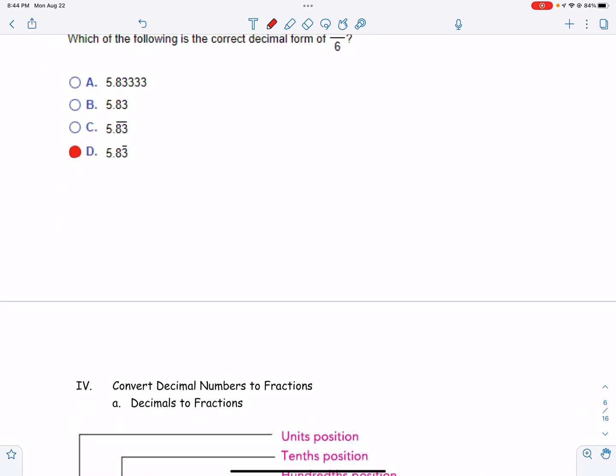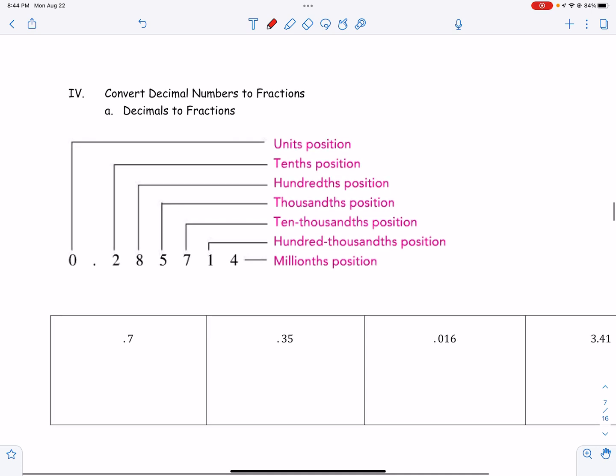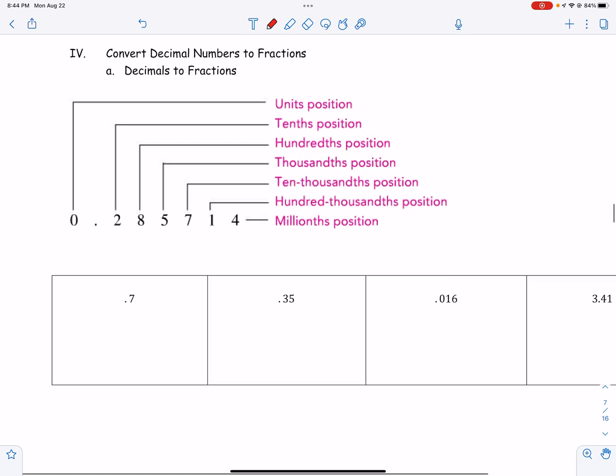Now I don't really like how my math lab does that, because I think it's unfair to put A as part of your answer, because that's what you're seeing on your calculator. But they want you to recognize that if you see all those 3s, that means that it's going to go on forever, okay?